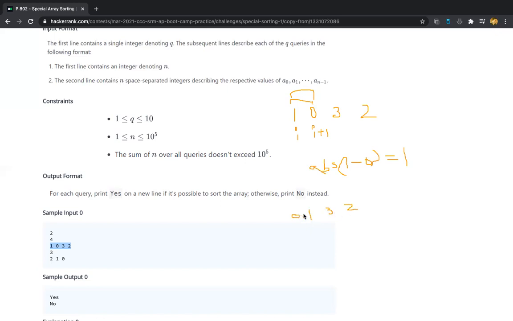Now let us check the next ith element and i plus 1th element. If you check these two elements, here 1 is not greater than 3, right? And also its absolute difference is not equal to 1. Then it's not swappable at all. Then we should move further.